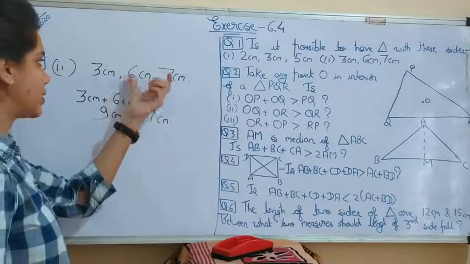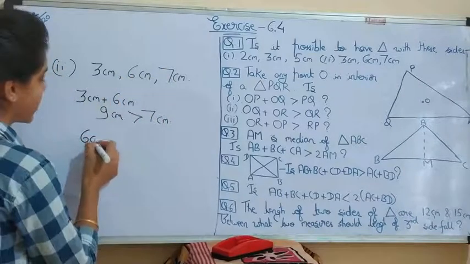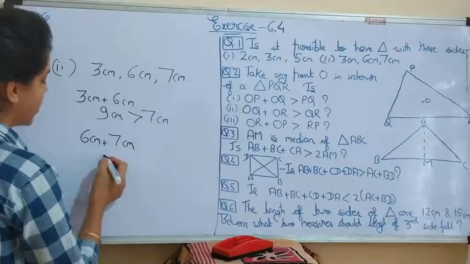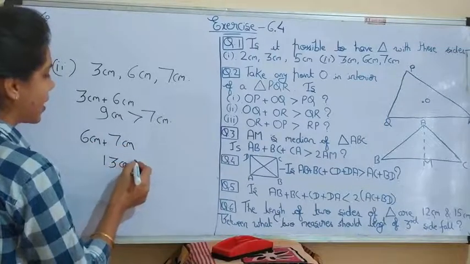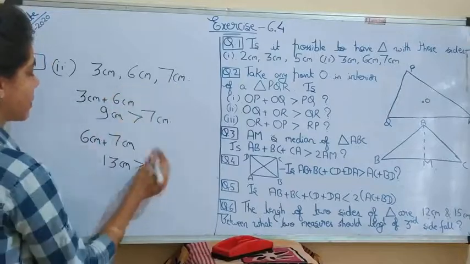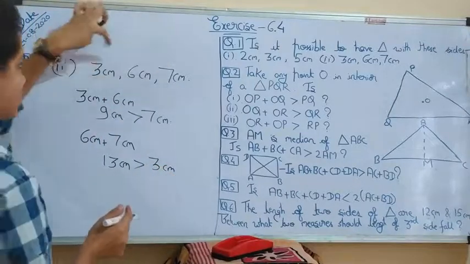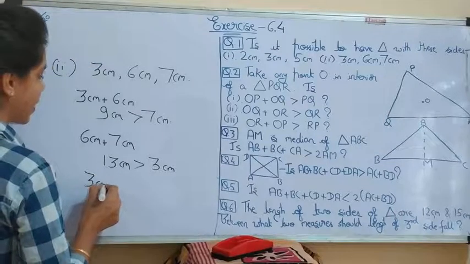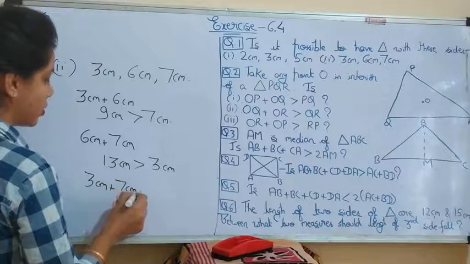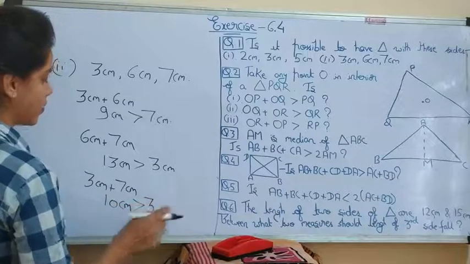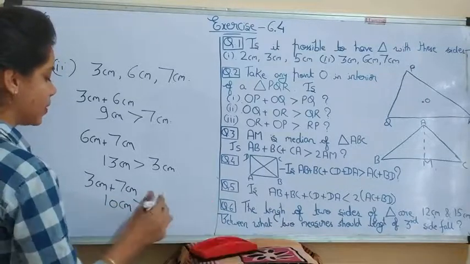Now again add 6 centimeter and 7 centimeter. It gives 13 centimeter, and it is greater than 3 centimeter. Now add 3 centimeter and 7 centimeter. We get 10 centimeter, and it is greater than the third side, which is 6 centimeter.